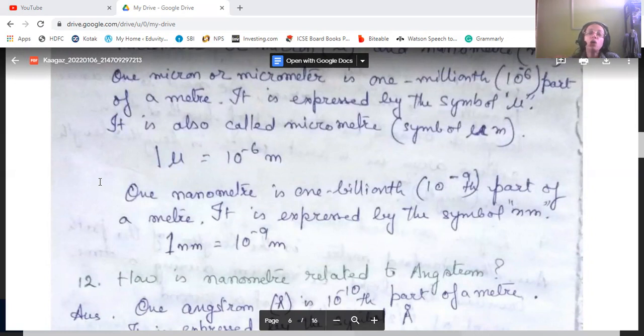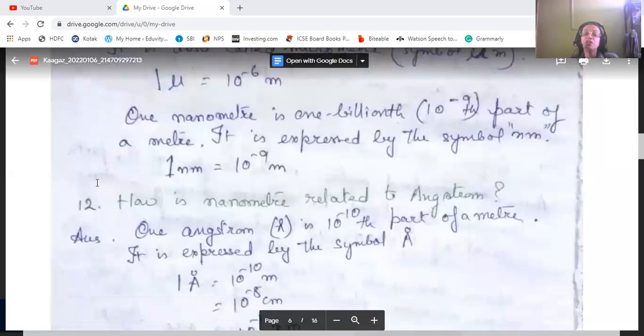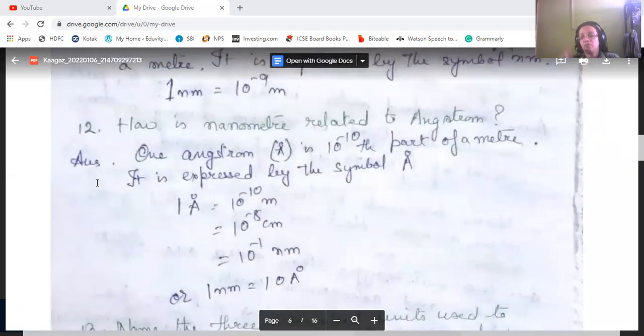Now, how is nanometer related to angstrom? 1 angstrom, symbol is capital A with a small degree sign above it, is 10 to the power minus 10th part of a meter.